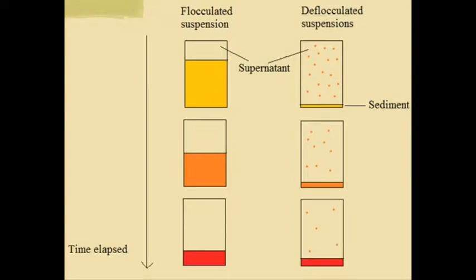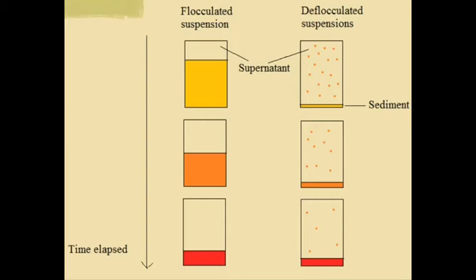Flocculated suspension, the sediment formed is loosely packed and does not form a hard cake. But deflocculated suspension, the sediment formed is tightly packed and a hard cake is formed. Flocculated suspension, the sediment is easy to redisperse on shaking. But deflocculated suspension, sediment is difficult to redisperse on shaking. Flocculated suspension, volume of final sediment is larger. On the other hand, deflocculated suspension, volume of final sediment is smaller.